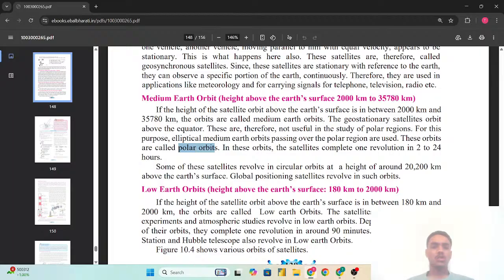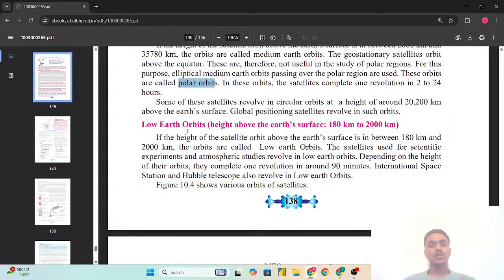So next is the low Earth orbits. Height above the Earth's surface is 180 kilometer to 2000 kilometer. So if the height of the satellite's orbit above the Earth's surface is in between 180 kilometer and 2000 kilometer, orbits are called low Earth orbits. So low Earth orbit की जो height है that is 180 kilometer से लेके 2000 kilometer तक.